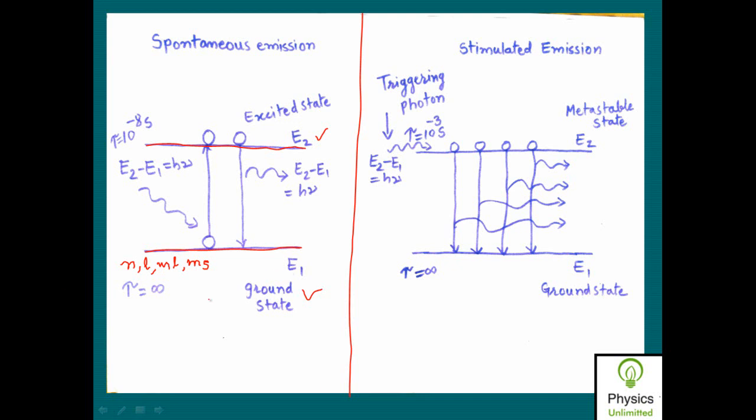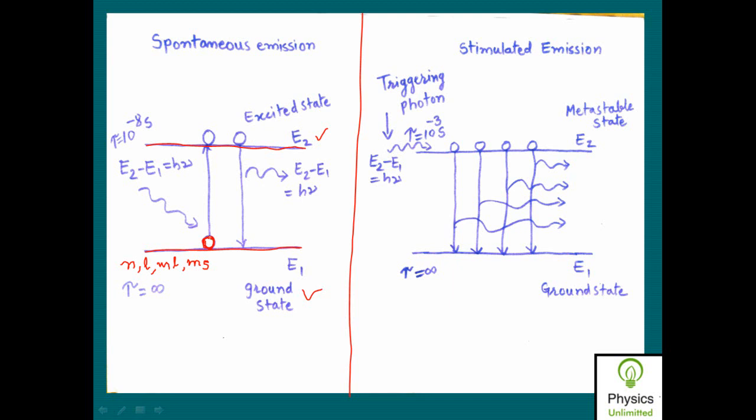What is the natural tendency of atoms? To remain in the ground state or to remain in the excited state? Ground state. The natural tendency of atoms, ions, and molecules, electrons, is to occupy their position in the lowest possible energy state, and in order to achieve their position in the lowest possible energy state known as the ground energy state, they form various kinds of bonds in order to achieve the stable configuration, and thereby they achieve their position in the lowest possible energy state. Atoms do not want to go into the excited energy state.